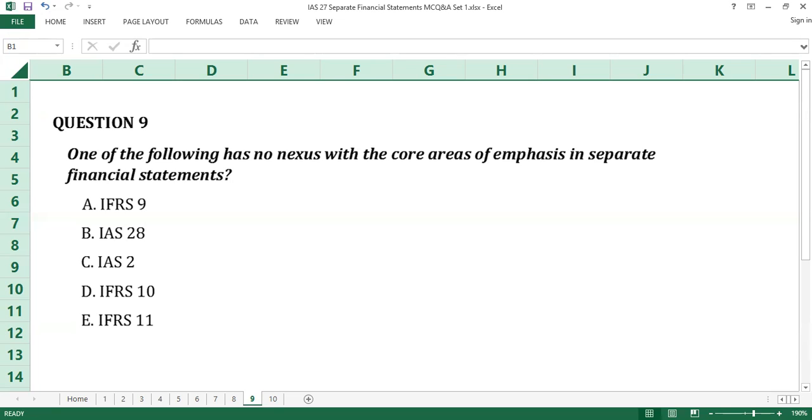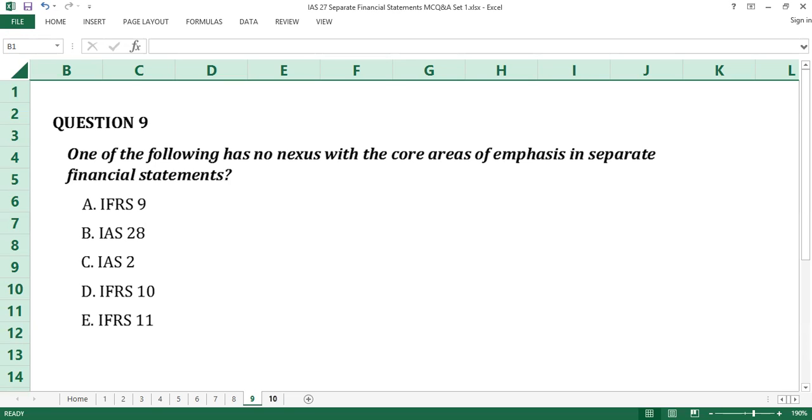Time up. The answer to question number 9 is C, IAS 2, which is the standard on inventories. All other IFRS mentioned in the options provide the elements for the scope of separate financial statements emphasis. C is the answer to question number 9.